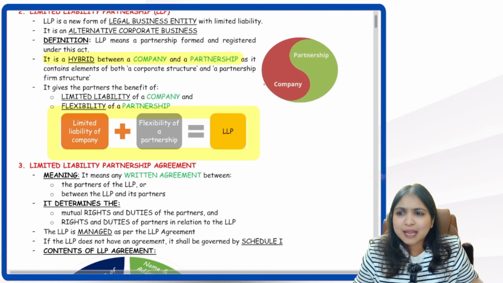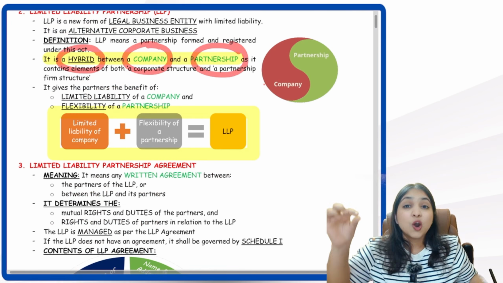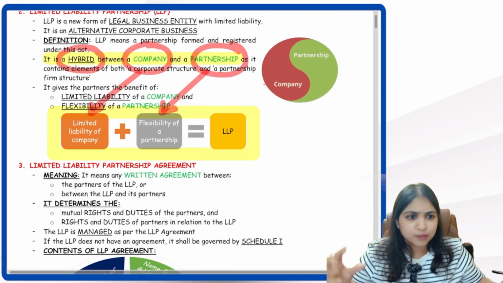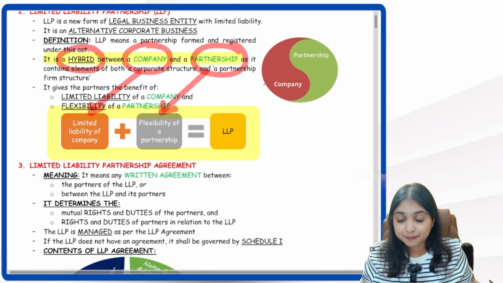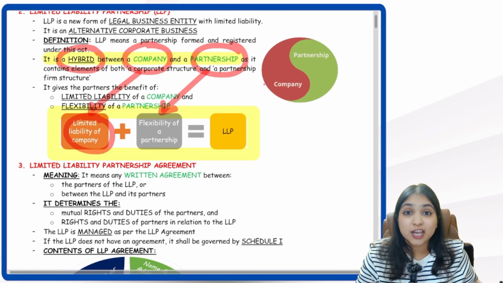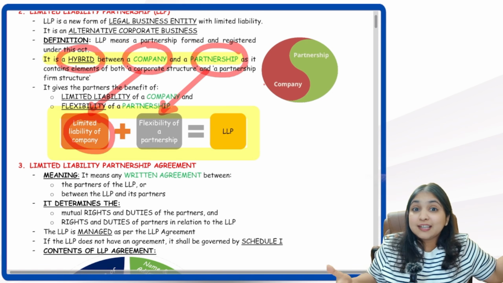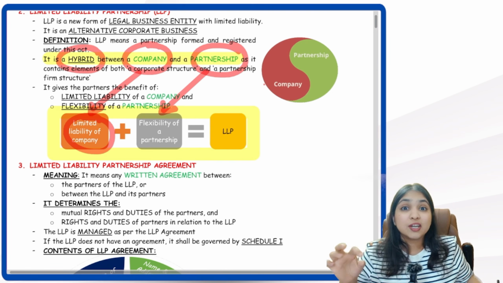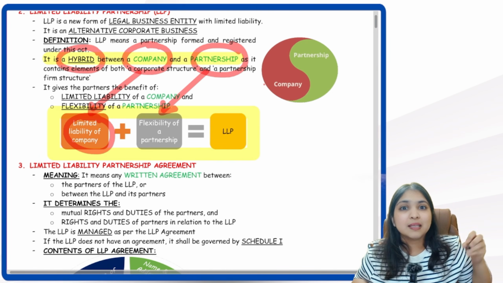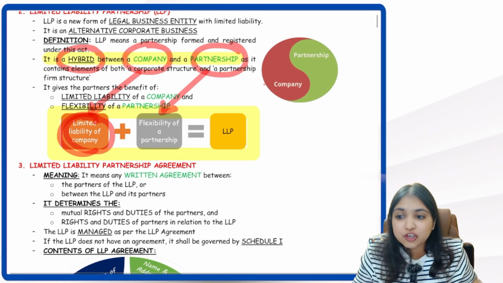Alright guys, now listen, coming to the main point of LLP. LLP is a hybrid. Hybrid means what? It's a combination between company and partnership, which means we're taking the best feature of company, the best feature of partnership, putting it together, and that's how we get the LLP. Now what is the best feature of the company? Limited liability. In company, the shareholders are not liable for the debts and obligations of the company. So in a company, the shareholders enjoy limited liability. Same way, even in an LLP, the partners enjoy limited liability. So we have borrowed the limited liability feature of the company.